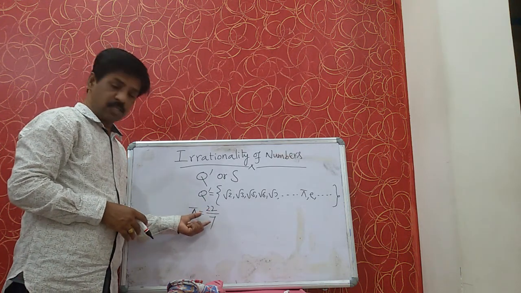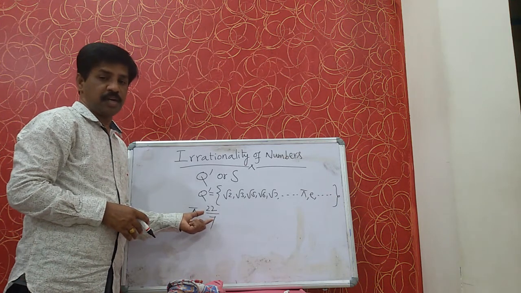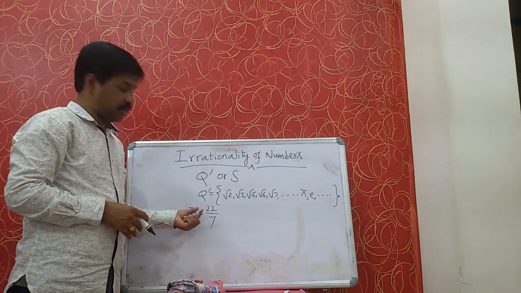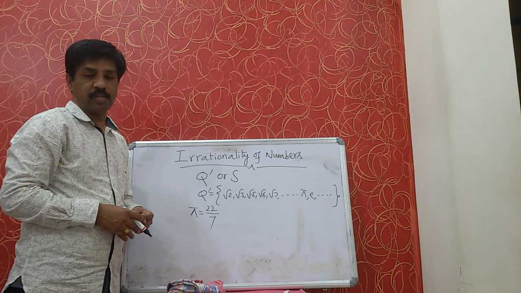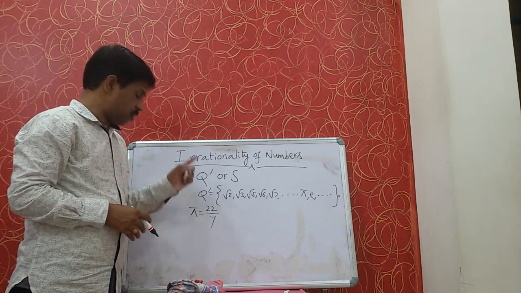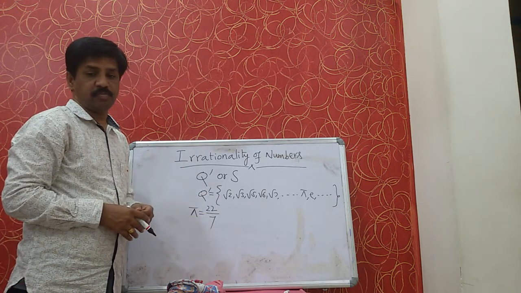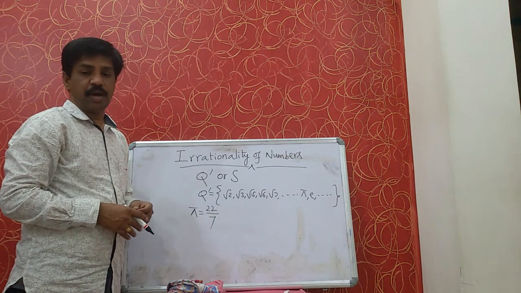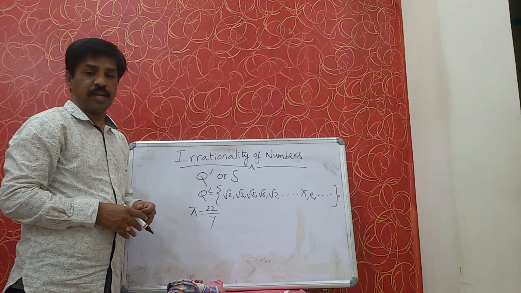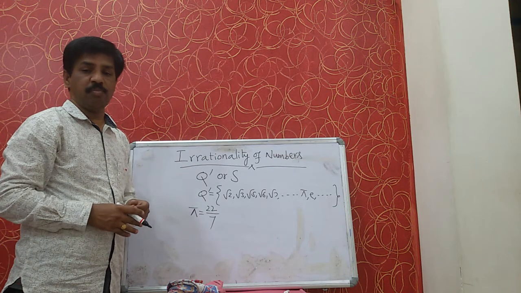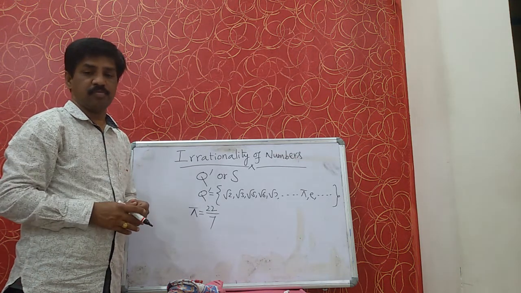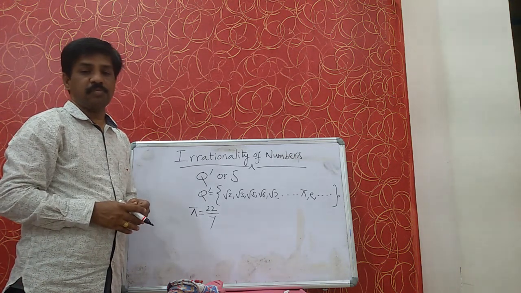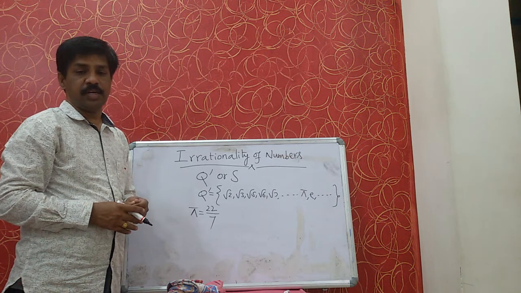This is just an approximate value. Already in 9th class you have learned pi is not exactly 22 by 7. Actually pi is 3.14159 and so on. So many decimals are there, non-terminating, non-repeating.